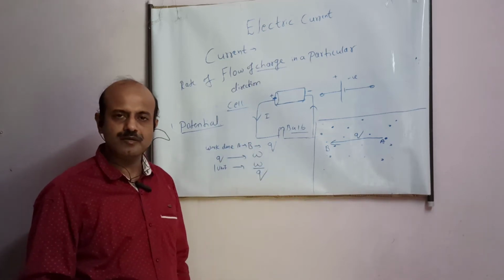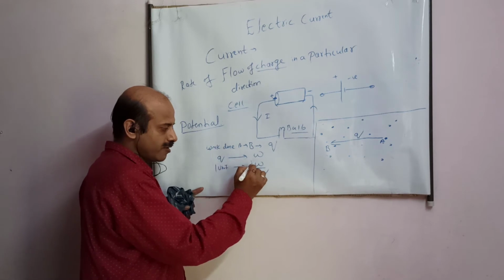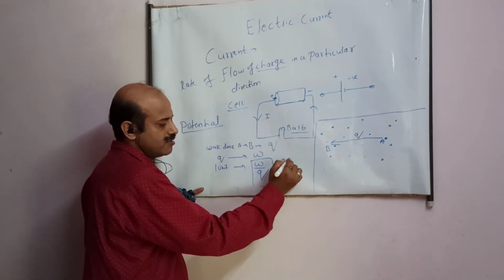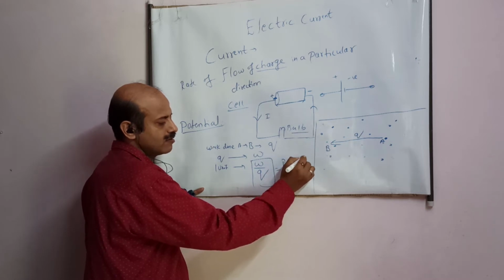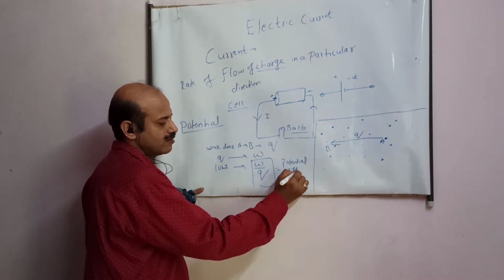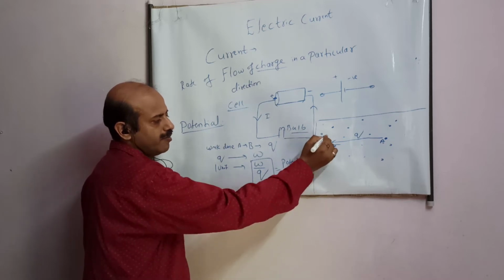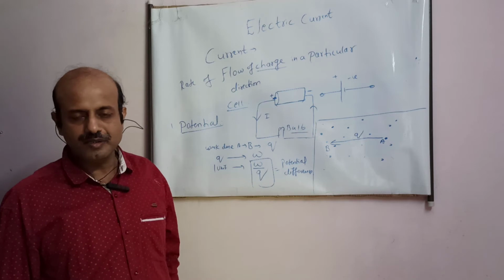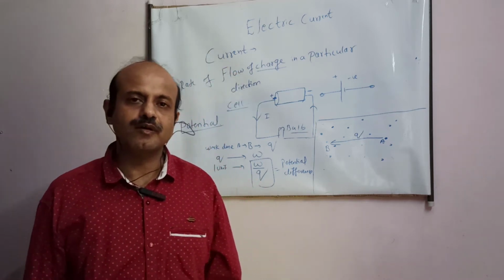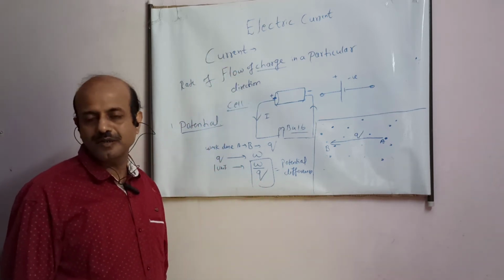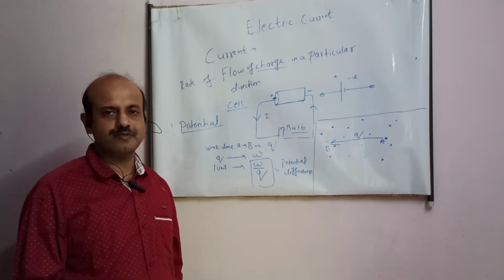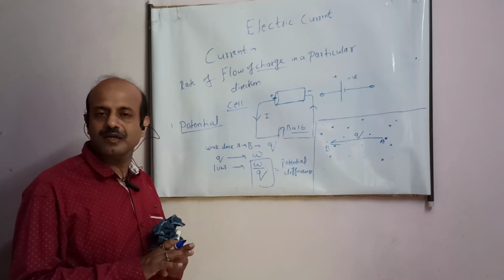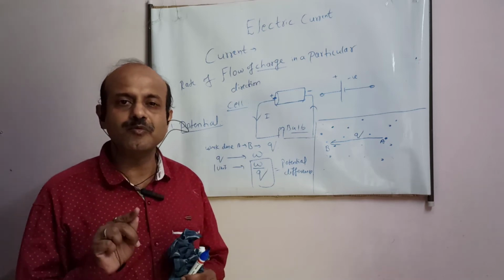This much is the work done I have to do. This quantity, student, is known as potential difference between those 2 points. So what is the meaning of the word potential or potential difference? Work done in order to bring a unit charge from one point to the other, student. And remember, student, electric current always flows when there is a potential difference.